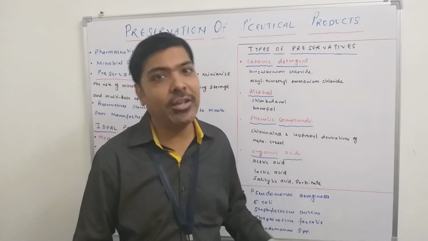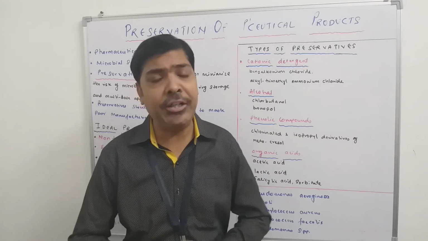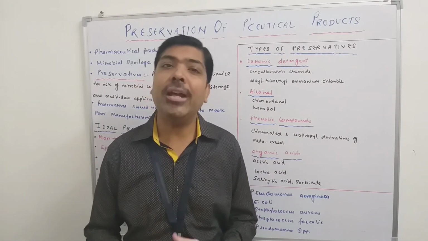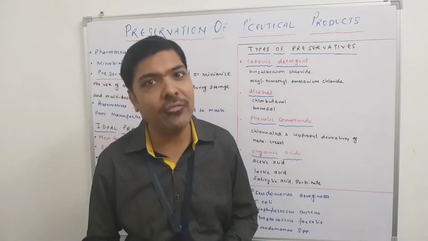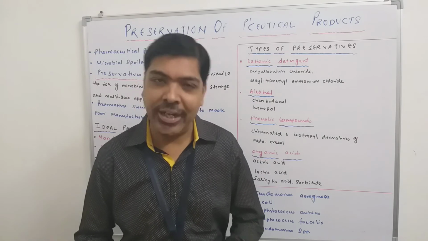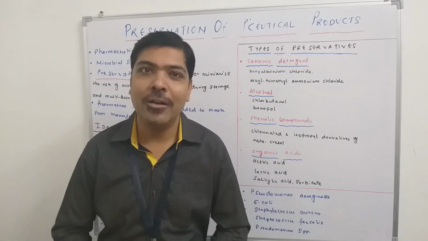From this list we can choose a single preservative if it has the ability to kill all the categories. If it has broad spectrum activity, then we can use a single preservative, but sometimes a combination of preservatives is added in order to give overall protection to the pharmaceutical product.